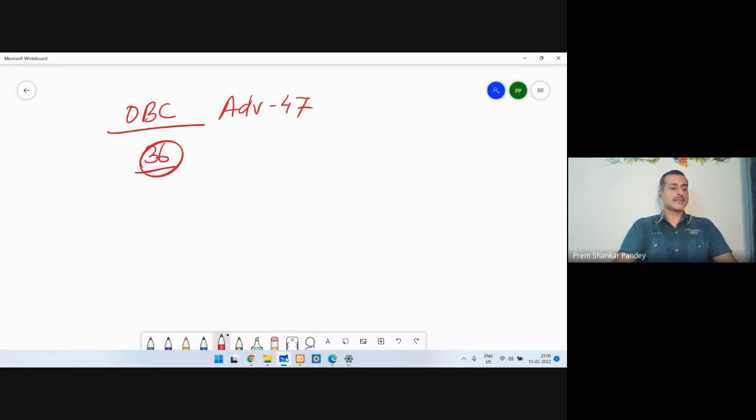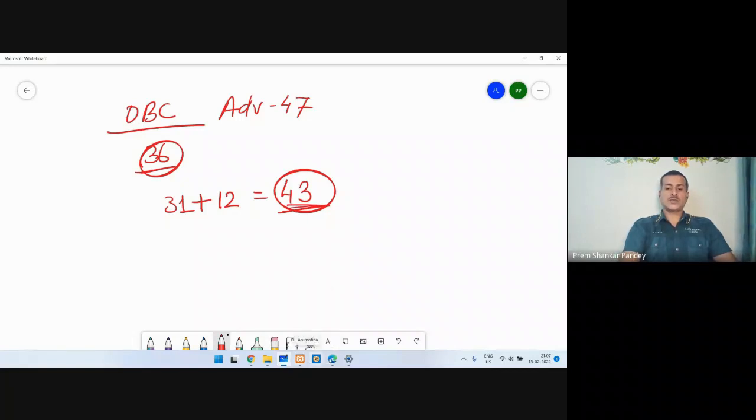This time I can see that there are 31 vacancies for co-education and 12 vacancies for women's university. So altogether 43 vacancies are there. So this time for OBC candidates, the chances of selection are more compared to the previous. Now let's see what the scores are.